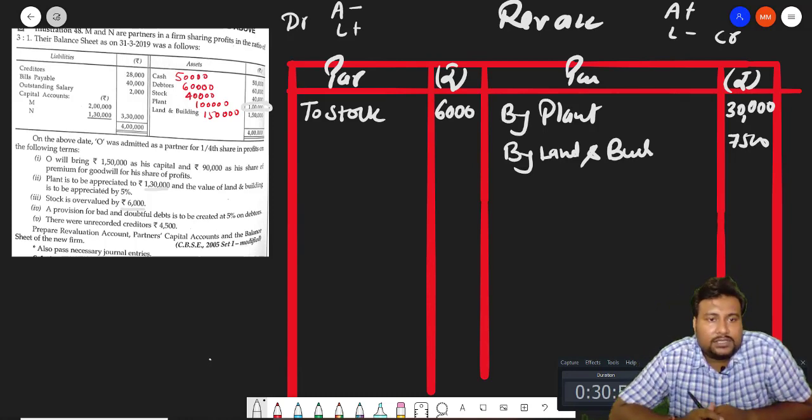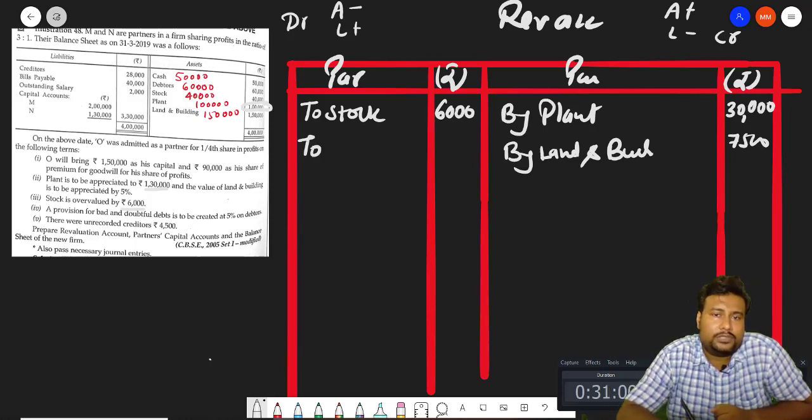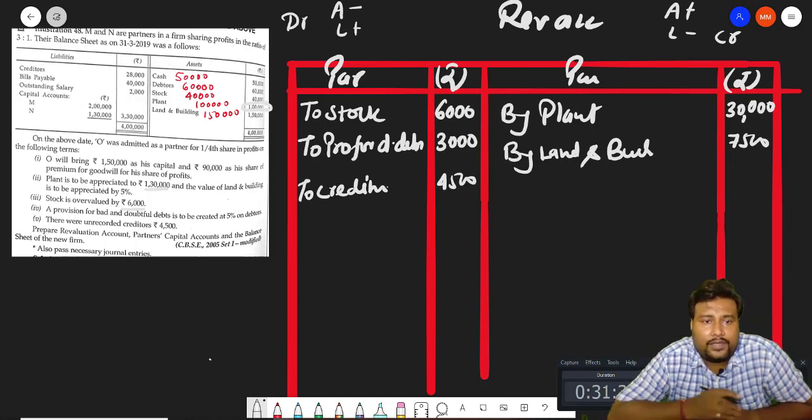Next one is a provision for bad and doubtful debts to be created at 5% on debtors. Debtors is 60,000, 5% will be how much beta? 3,000 rupees. So here we will write down to provision for doubtful debts, 3,000 rupees. There were unrecorded creditors, an unrecorded liability. Liability increases, so it will be recorded to creditors. How much beta? 4,500. Any more thing? No.